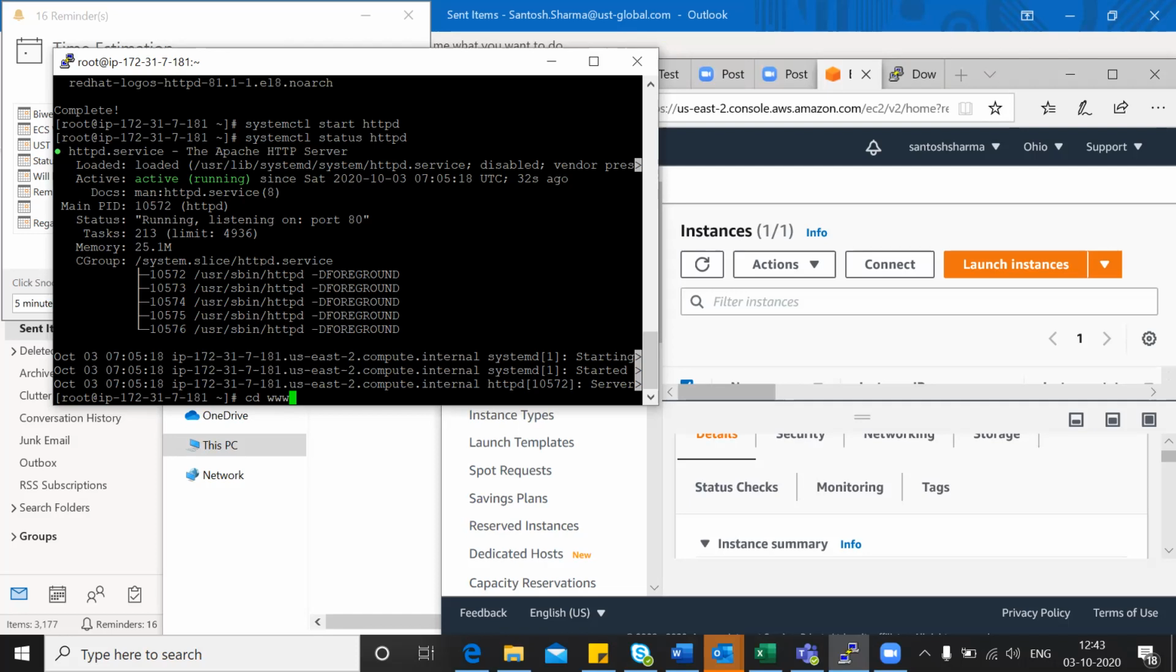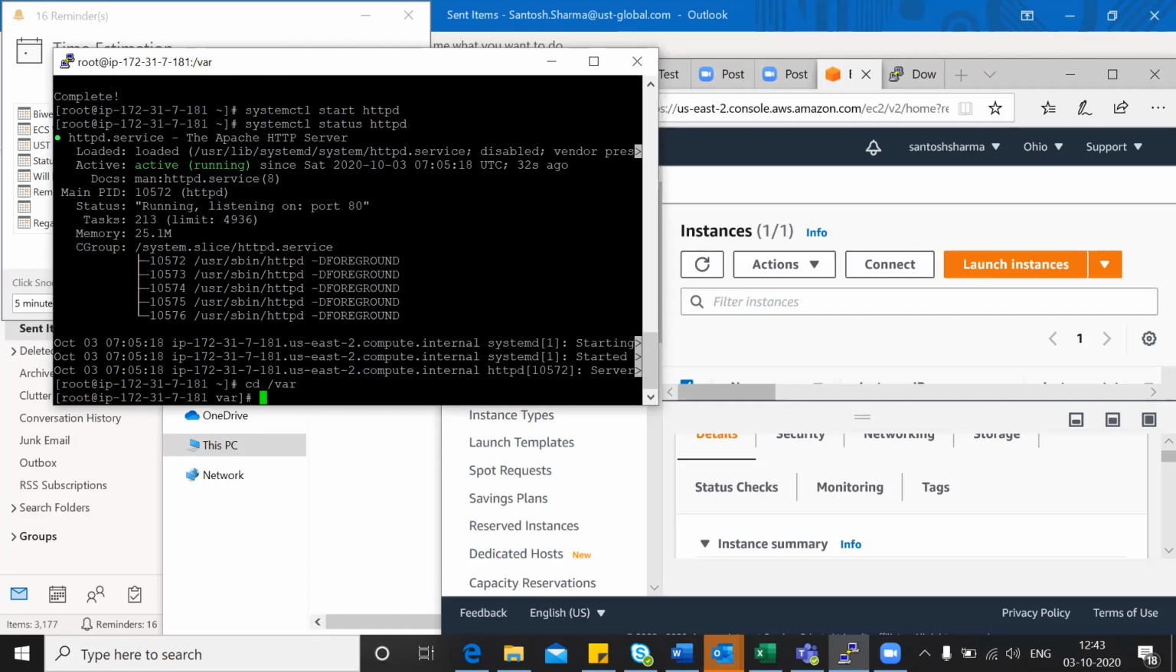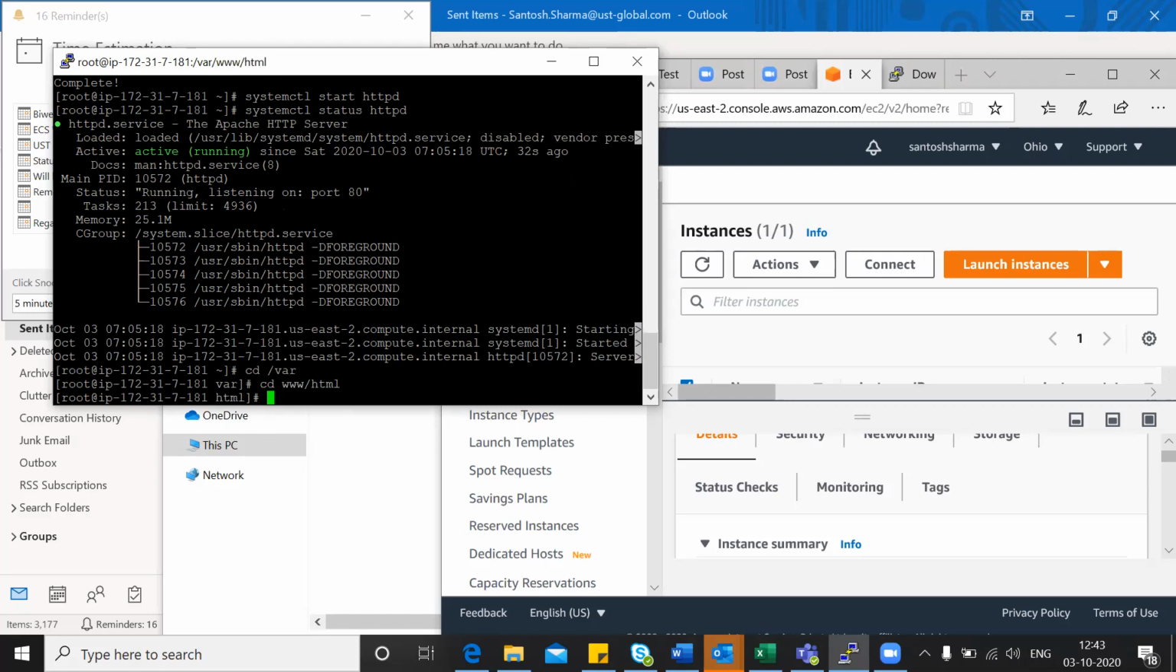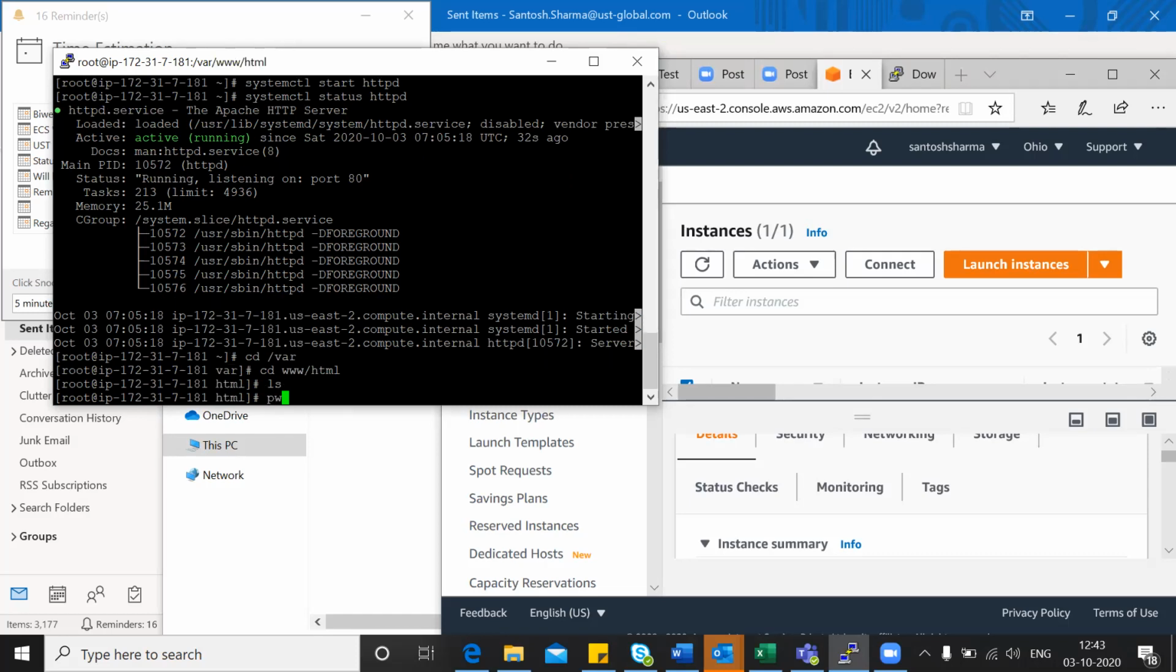cd. Remove whatever you have typed after cd. Slash, var directory. Okay, cd /var. Now you have to cd to www. No, www/html. Enter. Okay, you do pwd.